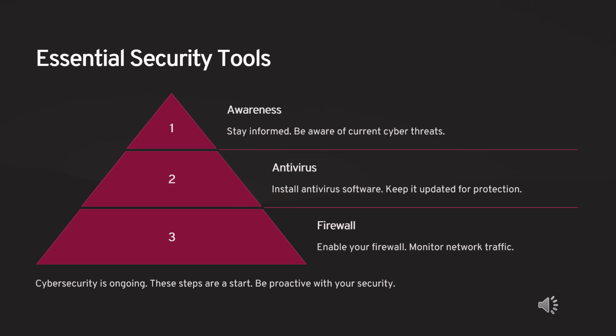2. Install antivirus software and keep it updated for comprehensive protection. Choose reputable antivirus software that offers comprehensive protection against various types of malware, including viruses, spyware, and ransomware. Ensure it has real-time scanning and automatic updates. Regular scans. Schedule regular scans of your system to detect and remove any malicious software that may have slipped through. Periodic scans help maintain the overall health of your devices.